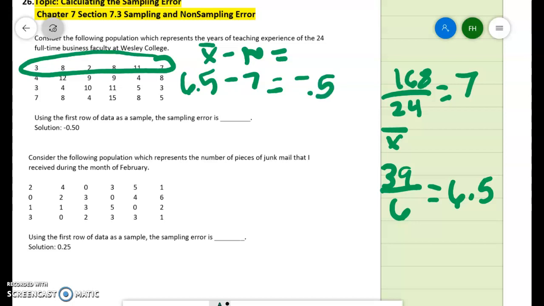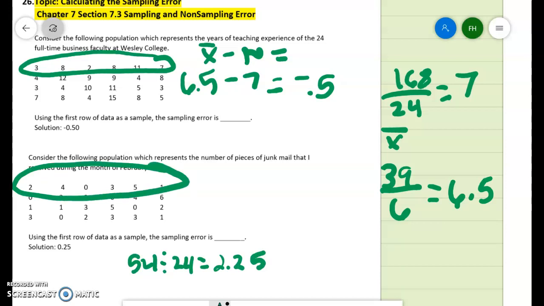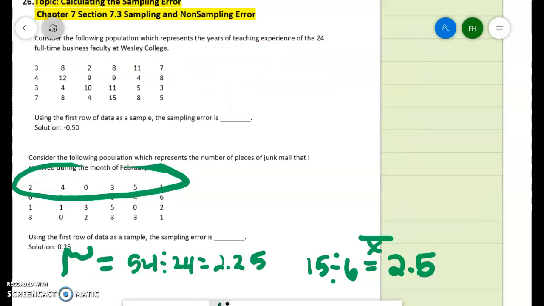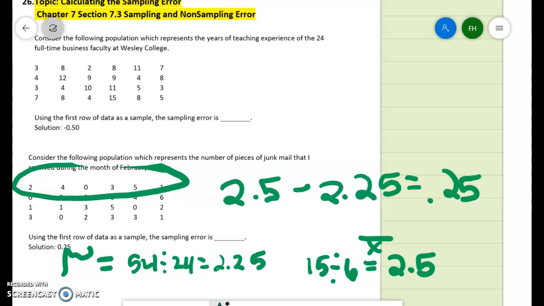For the next one, it would be the same thing. You're going to add all your numbers up and get your average. So you're going to do 54 divided by 24, and you're going to get 2.25. Now for this sample mean, you add those up, you get 15 divided by, there's 6 of them, you get 2.5. So this is your population, this is your sample, so you would subtract those. So your sample minus your population would give you a sampling error of 0.25.